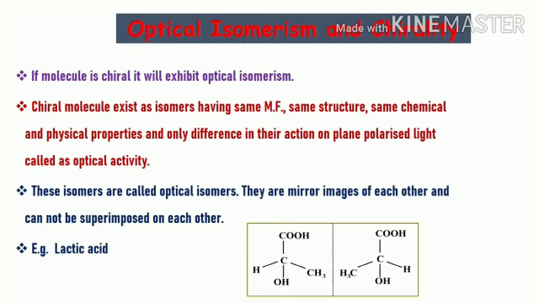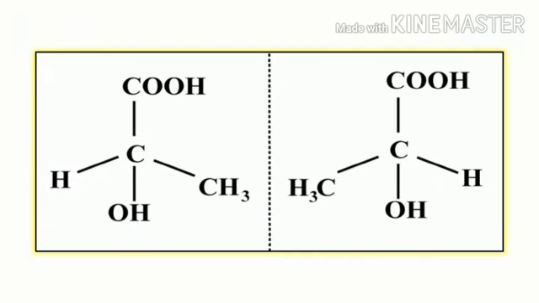Now let us summarize what we have seen. First point, if a molecule is chiral, it will exhibit optical isomerism. Chiral molecules exist as isomers having the same molecular formula, same structure, same chemical and physical properties, and the only difference is in their action on plane polarized light, that is, their optical activity is different. These isomers are called optical isomers. They are non-superimposable mirror images of each other. Two optical isomers of lactic acid are shown here as an example.